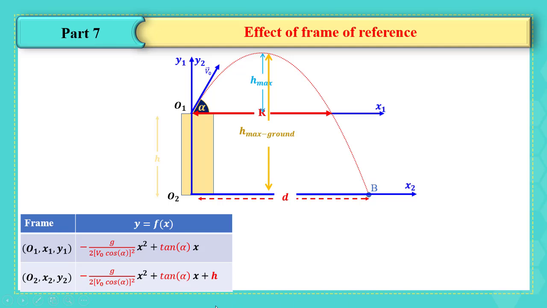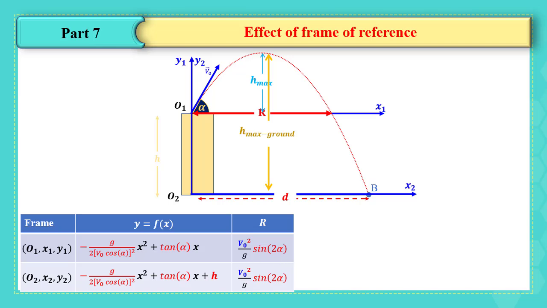Considering the second frame, we are going to add y0, which is the height h. Considering the range, the expression of range is v0 squared over g sine 2 alpha, nothing related to the initial position or the frame of reference.